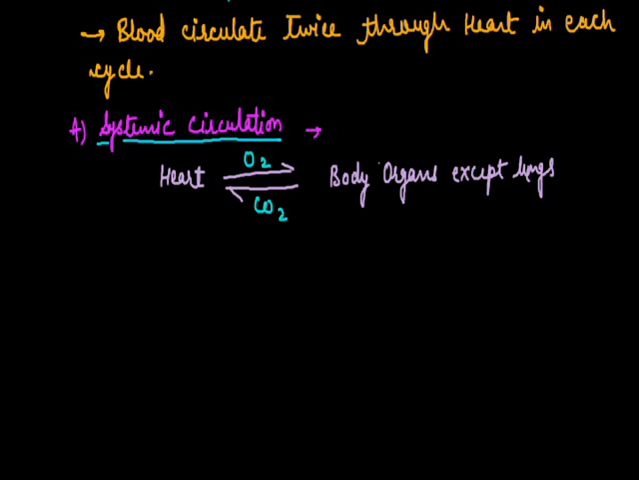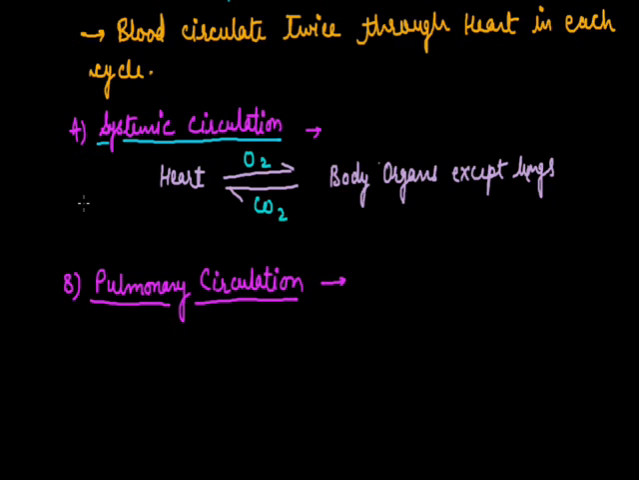The second category of circulation is pulmonary circulation. In this kind of circulation, blood is flowing between the heart and lungs. In this case, deoxygenated blood is supplied to the lungs where it is purified and converted into oxygenated blood which is received by the heart again. So right now I am going to draw the diagram of double circulation.